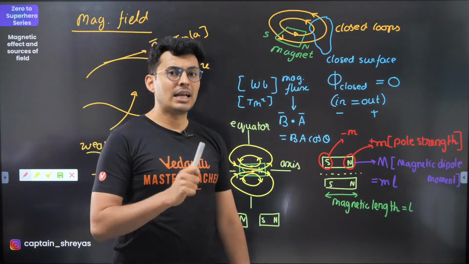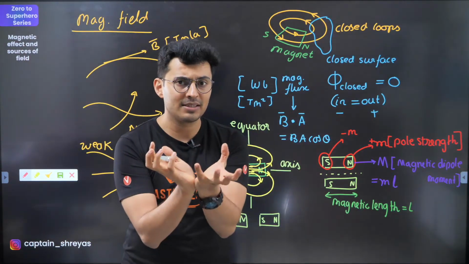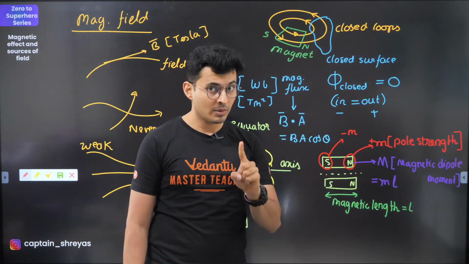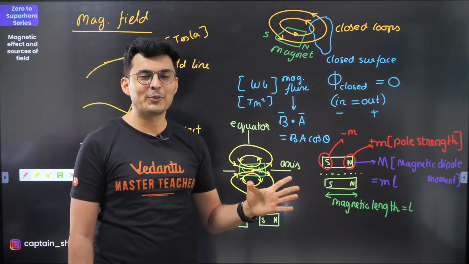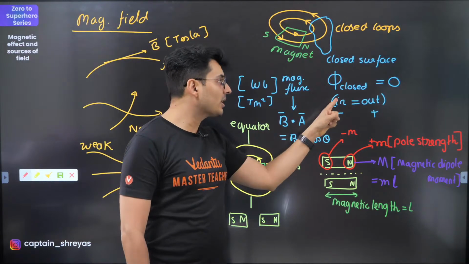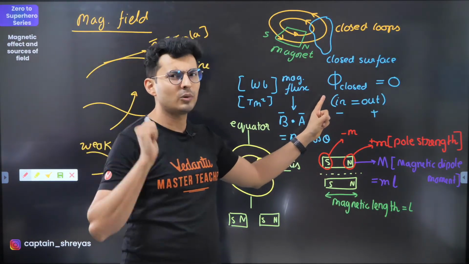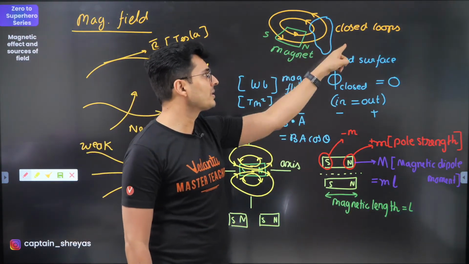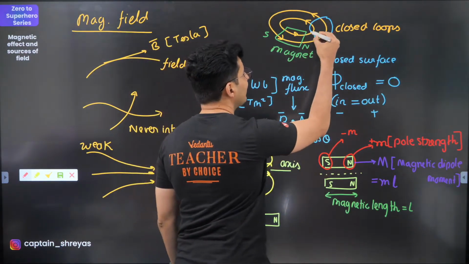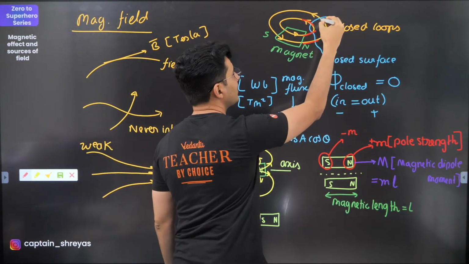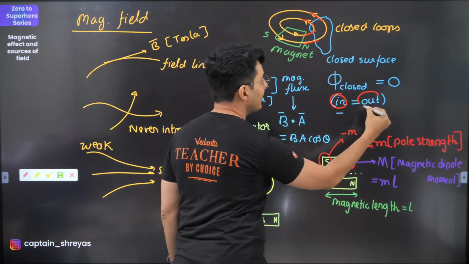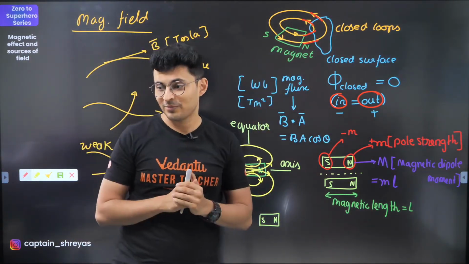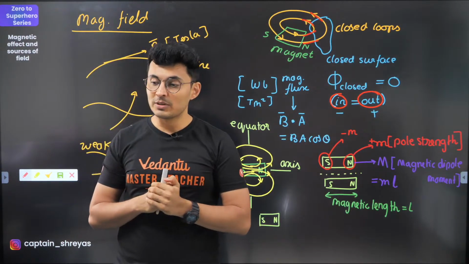Now, if you take the electrostatics chapter, a closed surface flux gives you how much charge is enclosed inside divided by epsilon naught. But in magnetism, that's quite opposite. You will see that if you take the net flux of a closed surface, it will always be zero. And there is a very simple explanation for that. If you take a closed surface, the blue one, whatever lines are entering in are the same lines which are exiting out. So the number of lines entering in is equal to exiting out. Hence, the net flux is zero. I hope this is clear.